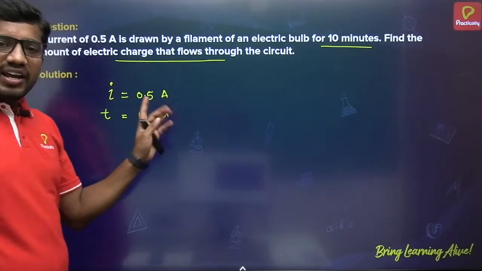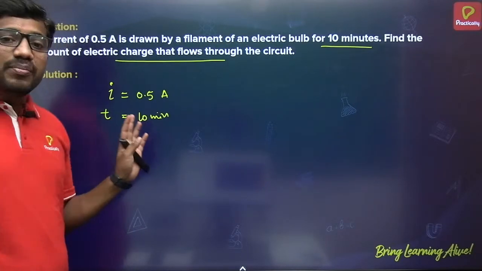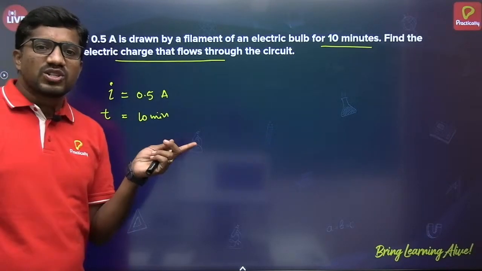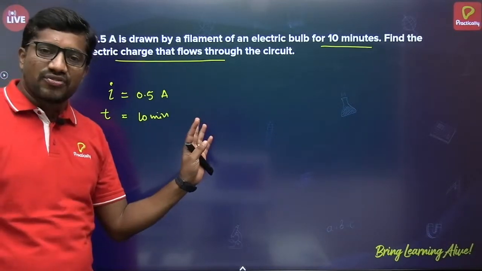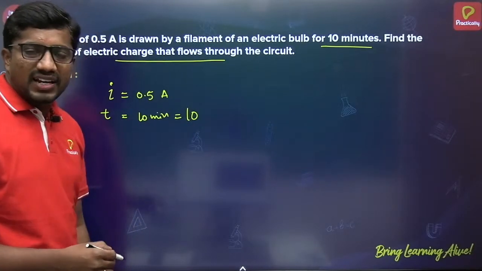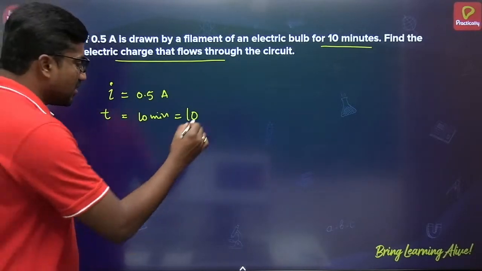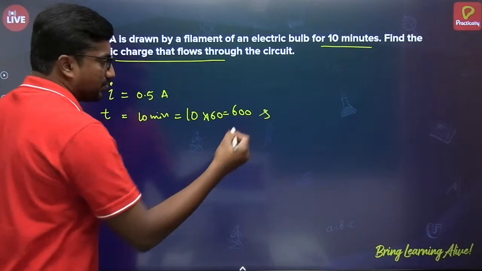Current 0.5 ampere, it's in the SI system. Yes, no issues. Time is given in minutes, but the SI unit of time is not the minute, it is the second. So we have to convert minutes into seconds first. 1 minute is equal to 60 seconds. So 10 multiplied by 60, that is 600 seconds.